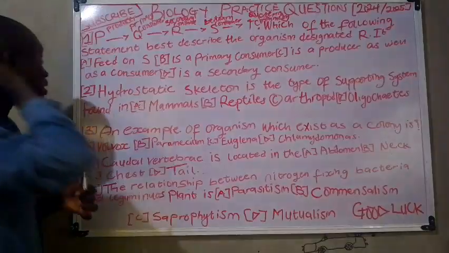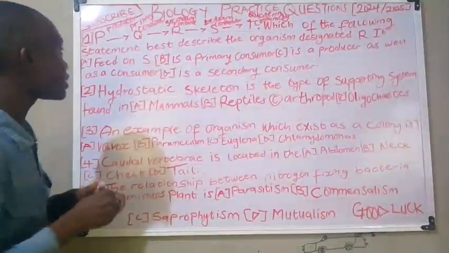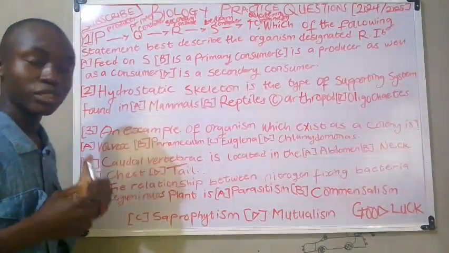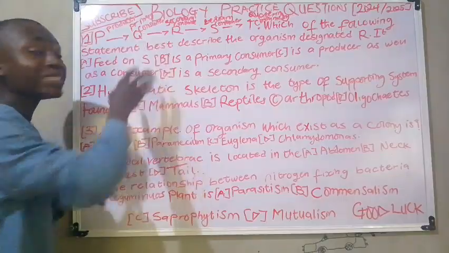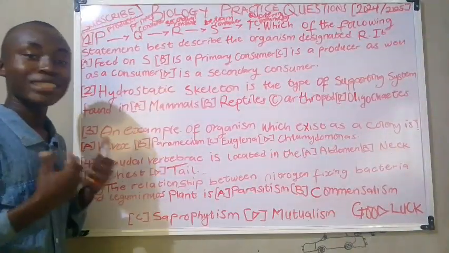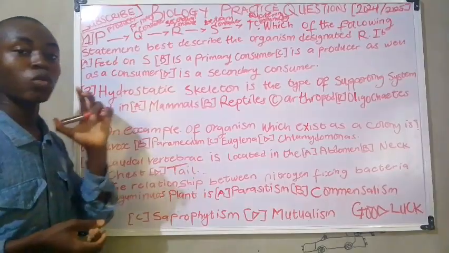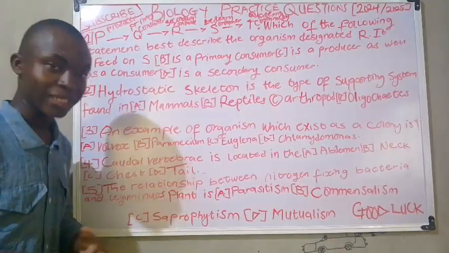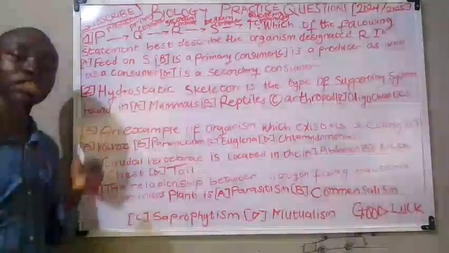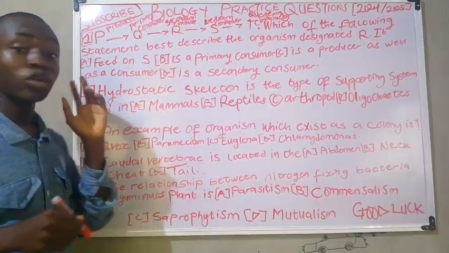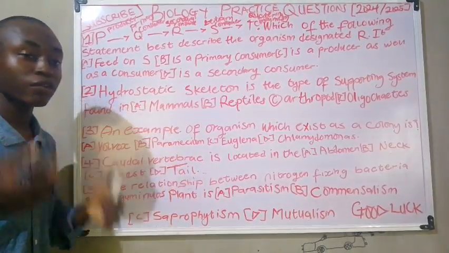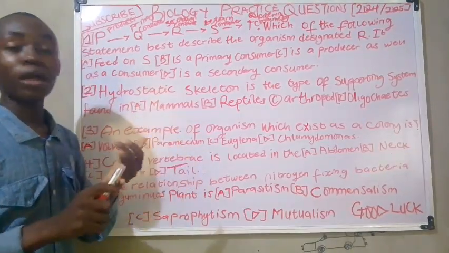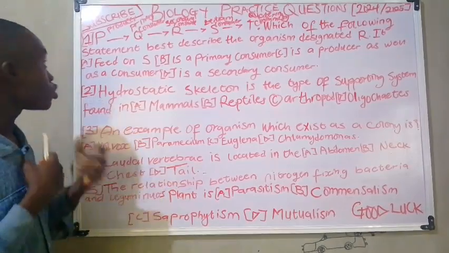And a producer is simply known to be a plant. A producer is also known to be a plant because it is one that produces the energy for other organisms, because it gains its energy from sunlight, oxygen, carbon dioxide and also water. That should be noted because it manufactures its food by photosynthesis, which involves the use of carbon dioxide, water and sunlight to produce their food.